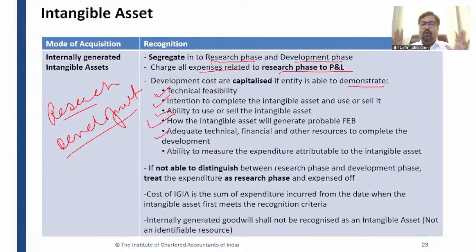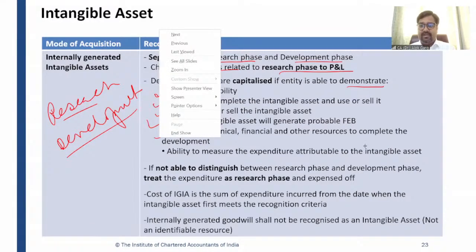So the fifth condition was, as a management and auditor, you need to see whether the company has adequate technical, financial, and other resources to complete the intangible asset, right? If it is a pharma company, do they have scientists? Do they have doctors who can complete this research and development? Whether the company has sufficient financial resources, sufficient working capital, sufficient money to fund this research and development, right?